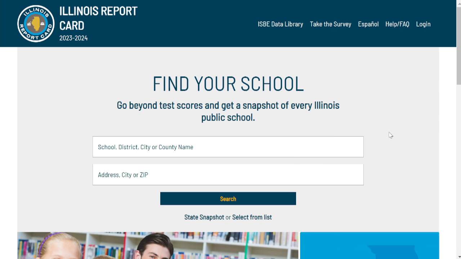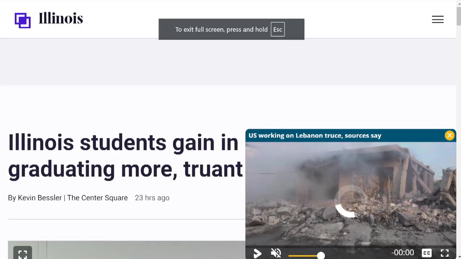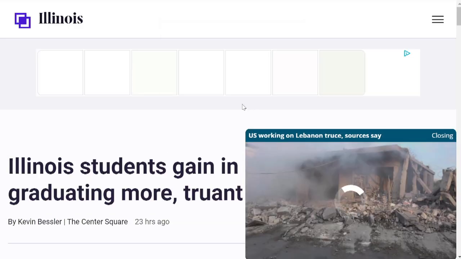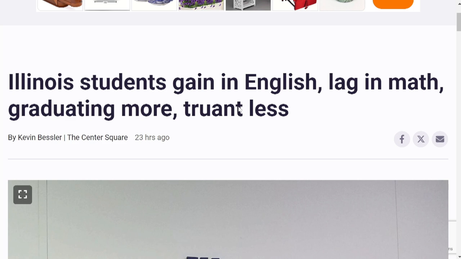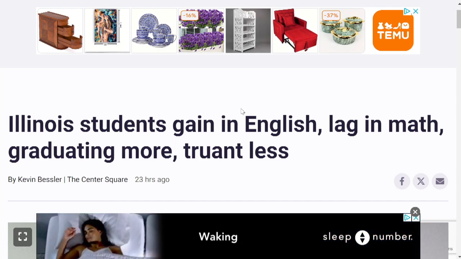Some of the highlights that they put out, and again, you can get the headline at thecentersquare.com. Go to thecentersquare.com, Illinois, and you'll find the latest headline about the school report card being released. The headline is Illinois graduates gain. They are doing better in English, not as well in math, and they're truant less. Kevin Bessler analyzed those numbers, and you can get that headline at thecentersquare.com.